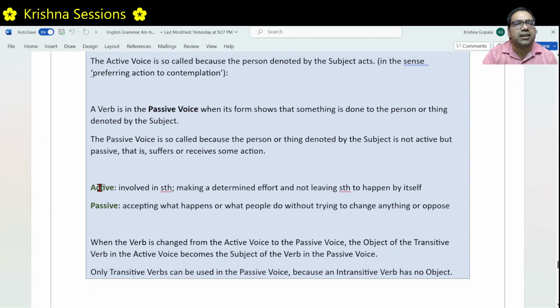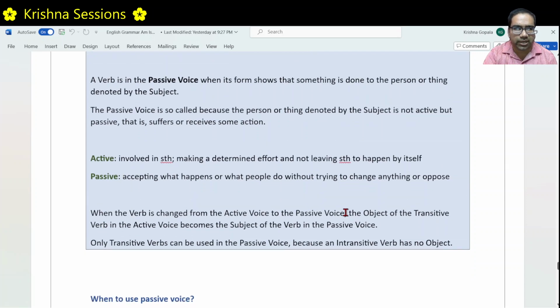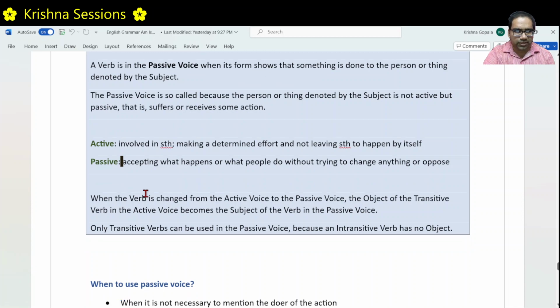Active voice, act. What is active? Active means involved in something, making a determined effort and not leaving it to chance. Whereas passive, the general meaning of these two words: passive means accepting whatever is happening without trying to change anything or opposing anything. That is passive. And another important thing, when the verb is changed from active to passive, the object of the transitive verb in the active voice becomes the subject of the verb in the passive voice.